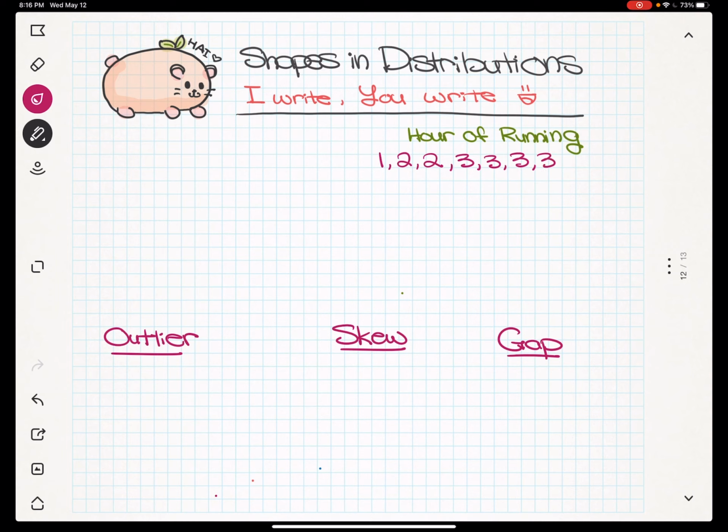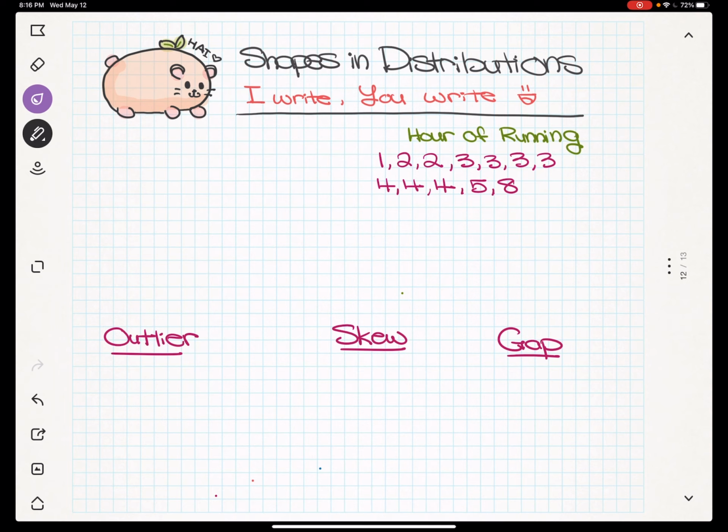This means that there are 4 days in which Mango ran 3 hours that night, right? 4, 4, 4, 5, and 8. Okay, so over a 2-week span of time, this is the data that we have collected for Mango.